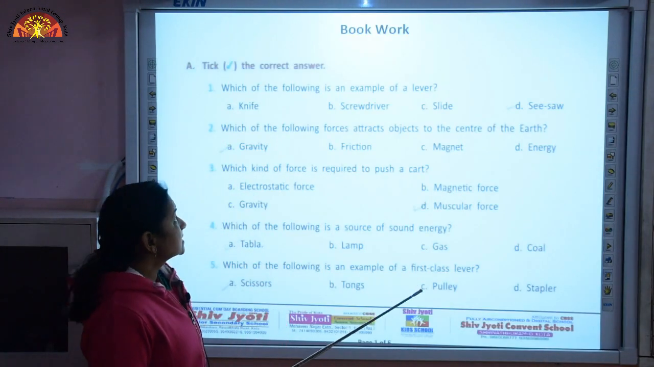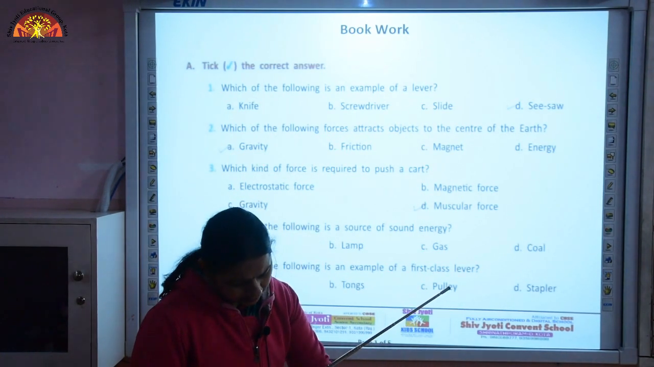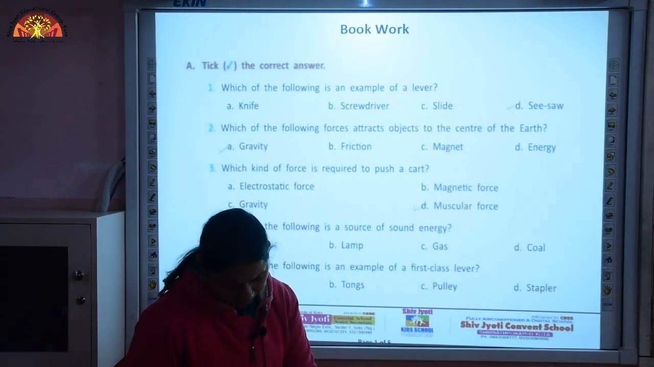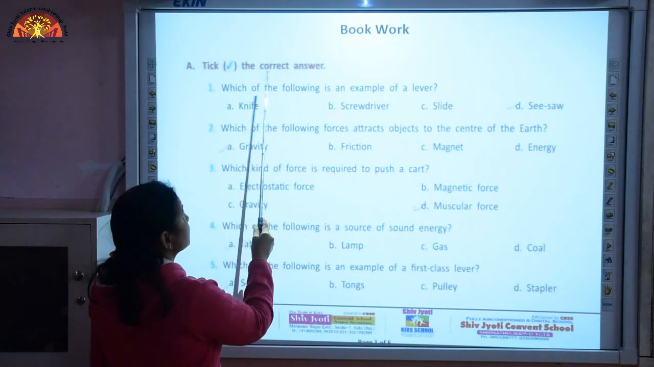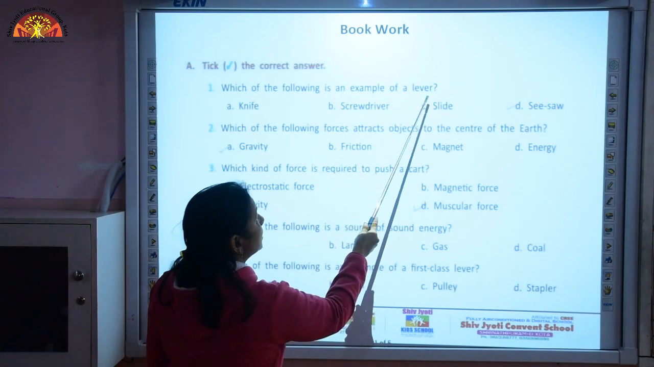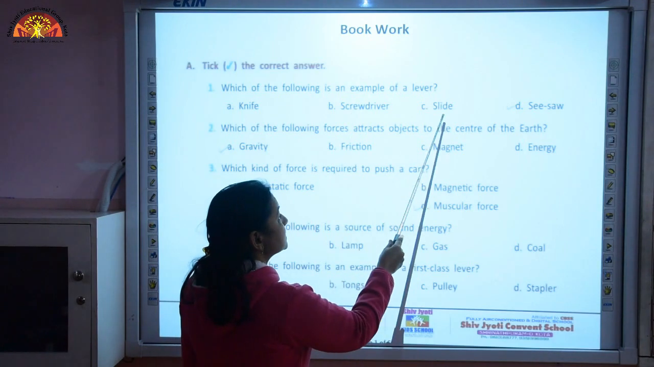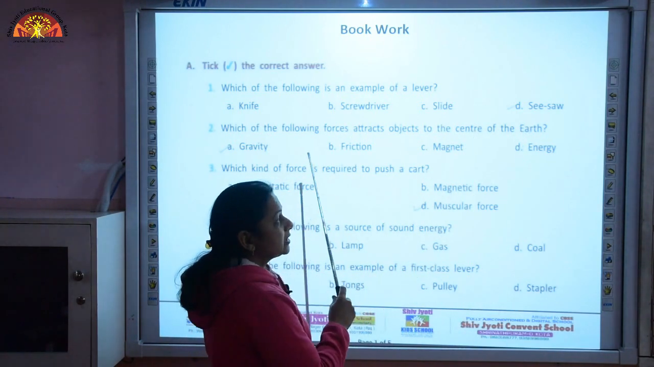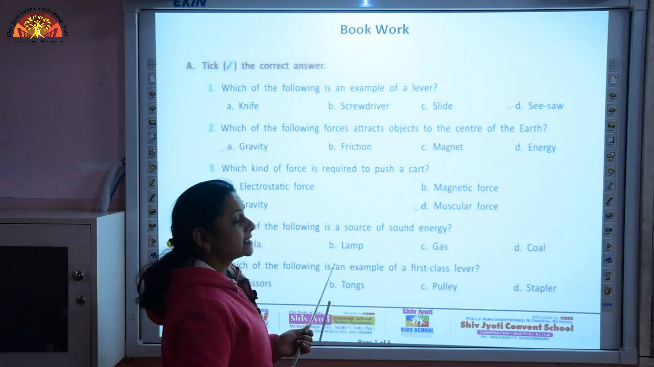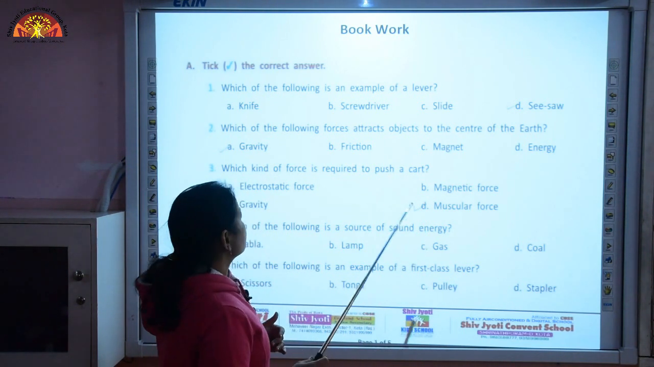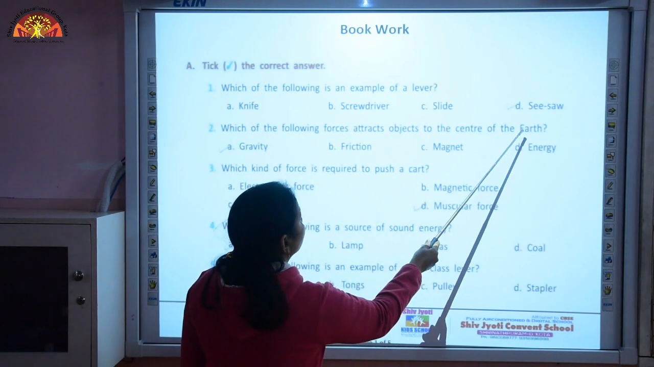So, children, let us start with the book work. This is given on page number 95 of your book. The first question, tick the correct answer. Which of the following is an example of a lever? Here we are given 4 options: knife, screwdriver, slide and seesaw. Among these 4, seesaw is an example of a lever because it moves on a fixed axis. Which of the following forces attracts objects to the center of the earth?